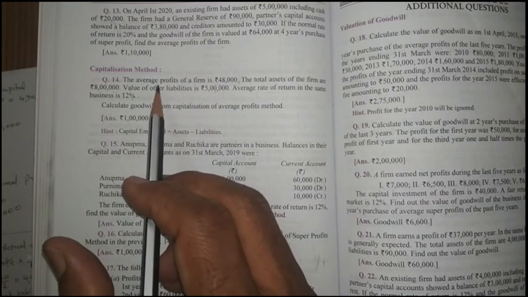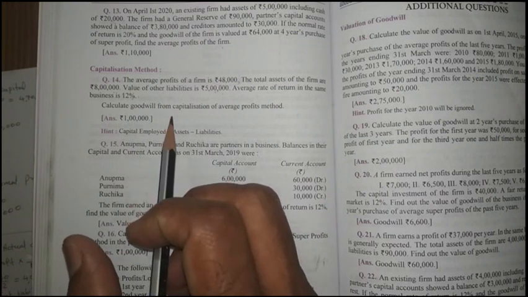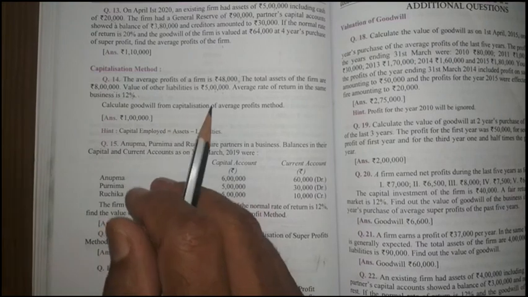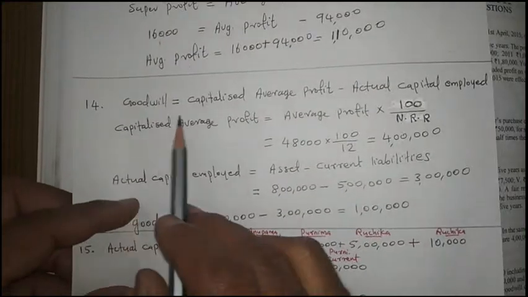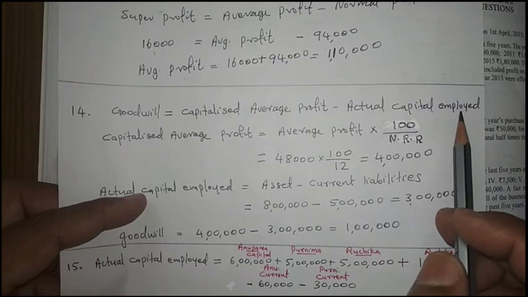Then from the capitalized value of average profit, we have to deduct actual capital employed, and we are getting the goodwill. So I have written the equation firstly here. Goodwill is equal to capitalized average profit minus actual capital employed.